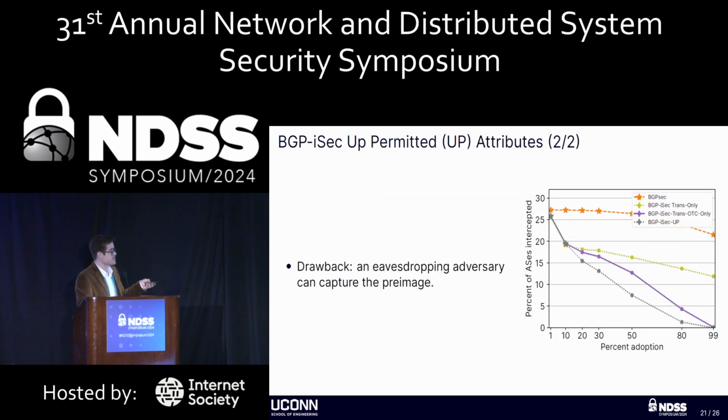In our simulations, this does do better than OTC because it stops route leaks earlier. However, it has the drawback that, by being hash-based, an eavesdropping adversary could potentially capture the hash pre-image. And that's not an unrealistic scenario given route collectors, RIPE, RouteViews, even looking glass servers. In fact, it's somewhat expected that the adversary would likely be able to capture this.